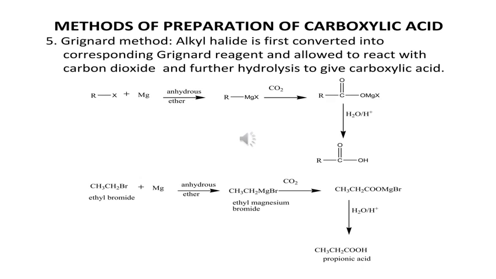Here is the ethyl bromide example. From ethyl bromide, in presence of magnesium, it is converted to ethyl magnesium bromide. Further, ethyl magnesium bromide reacts with CO2 to produce the addition product, and further hydrolysis gives propionic acid.